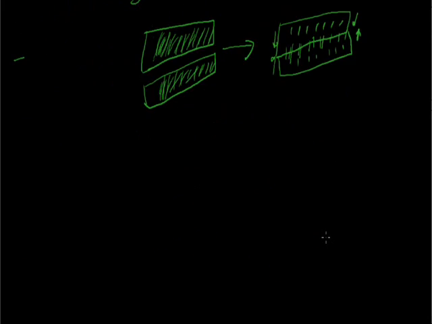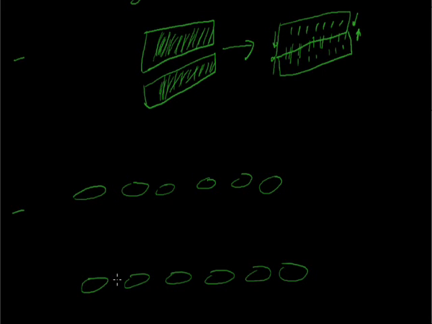Just like that, in the plasma membrane, there is protein matter at the upper surface as well as the lower surface, and in between they have two molecules of lipid structure.